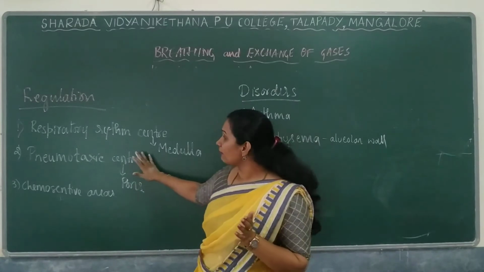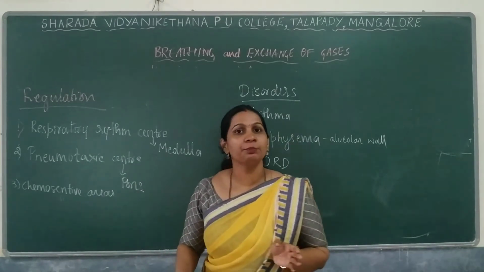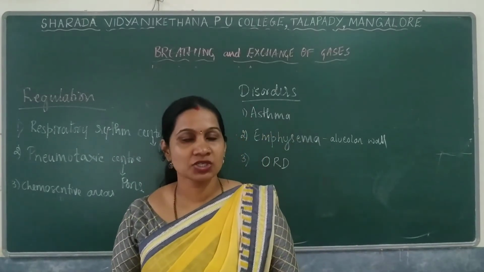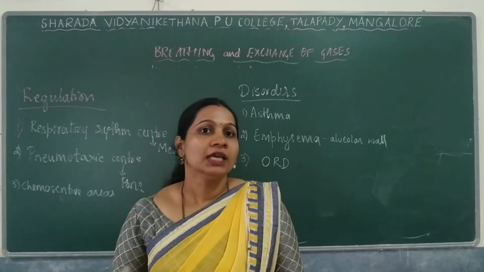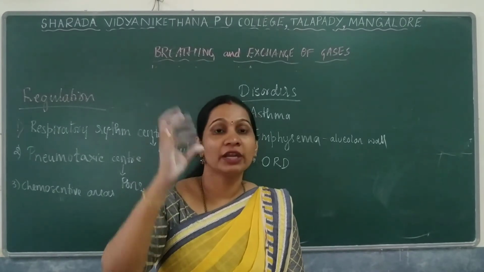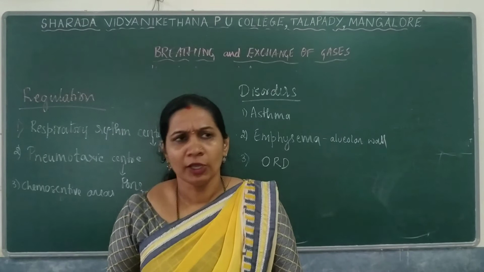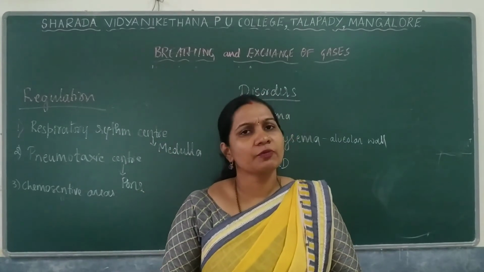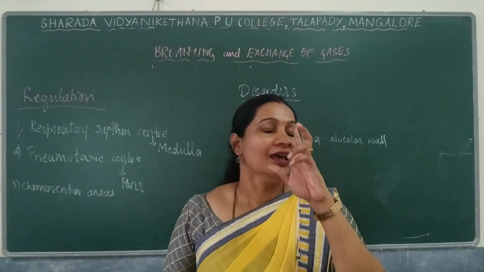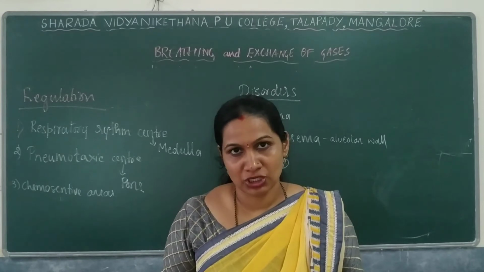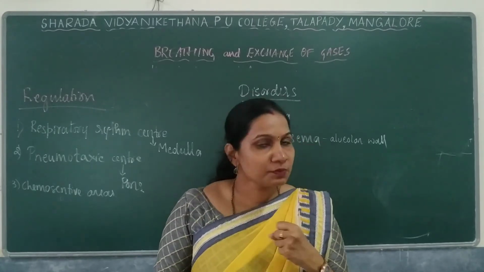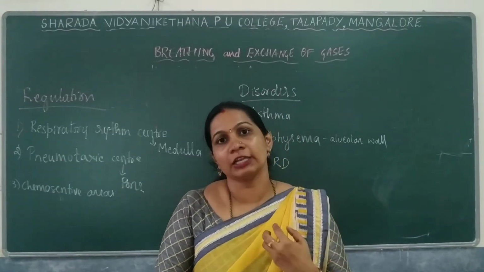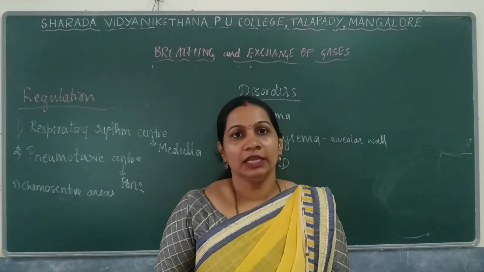As well as that, we have a pneumotaxic center in the pons region of the brain. This will also help to reduce the respiratory activities. You might have heard that by the process of pranayama and such, they reduce the rate of respiration. If it is possible to reduce the rate of respiration, that will increase the lifespan of the individual.